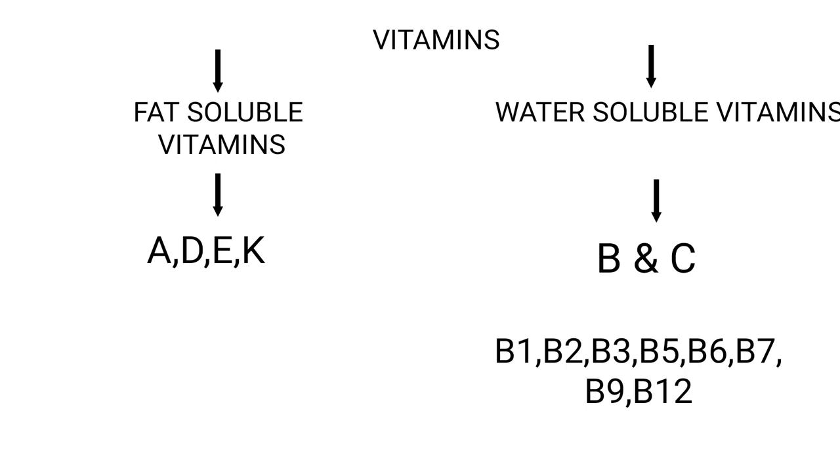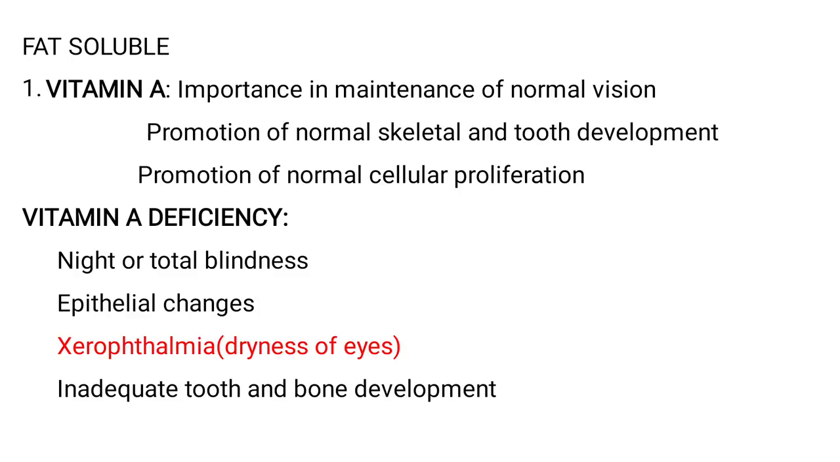Vitamins are of two types, that is fat soluble and water soluble vitamins. Fat soluble vitamins are A, D, E, K, whereas water soluble vitamins are B and C. Again, under B, we have B1, B2, B3, B5, B6, B7, B9 and B12. So coming to fat soluble vitamin A.